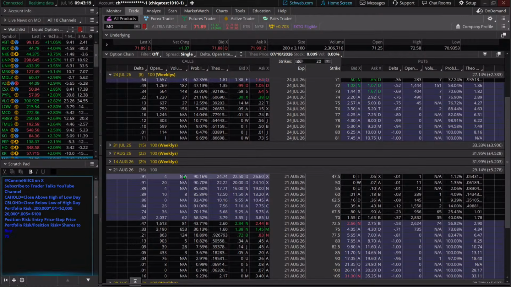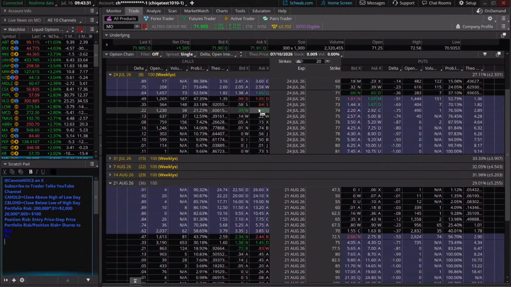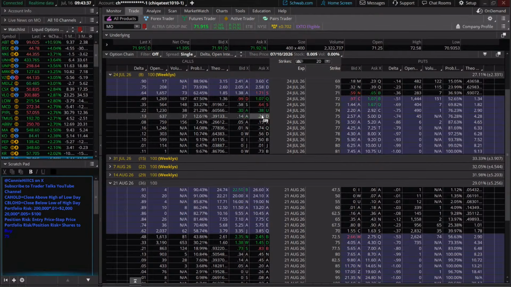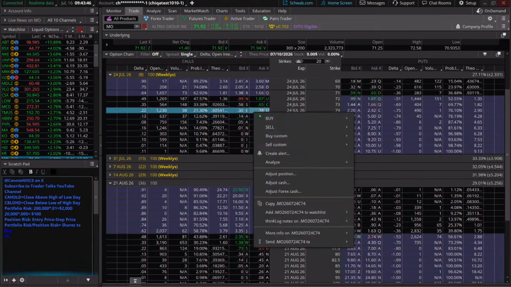All right, short leg. This is where we're going to start on the July 24s. I was looking here to maybe sell the 74. Let's see how that looks. We could sell the 74. We could even consider selling the 73. Let's go with our 74. We'll keep it as designed. It's not bringing in a ton of premium here. Let's get on the right one.